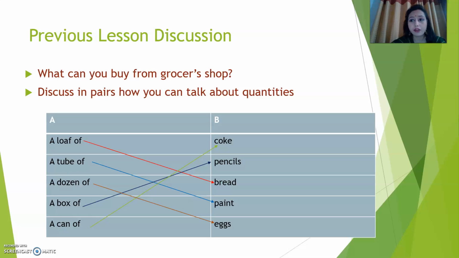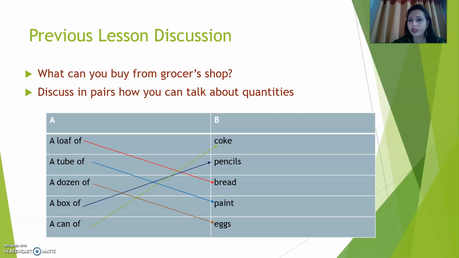Do you know what is the meaning of grocer's shop? Yes, the shop from where we can buy all these kinds of daily necessities. We can buy our household things like rice, flour, potato, onion, and all the things we need. Mostly we get them from the grocer's shop.